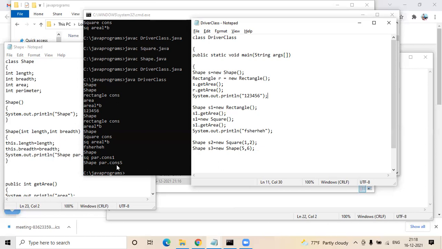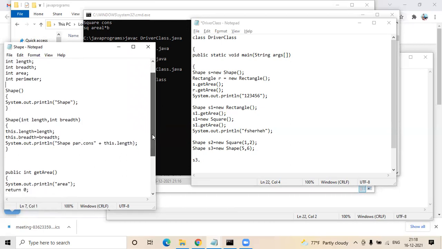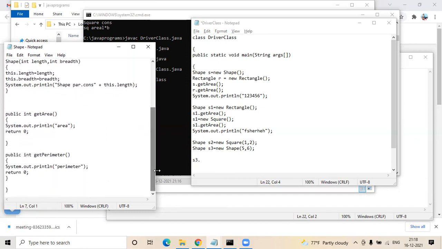Now, suppose you want the behavior of your parent class in your square class. What you can do is, after the S3 object gets created, you can just give S3 dot. Can you go to your square class and show me the methods you created?